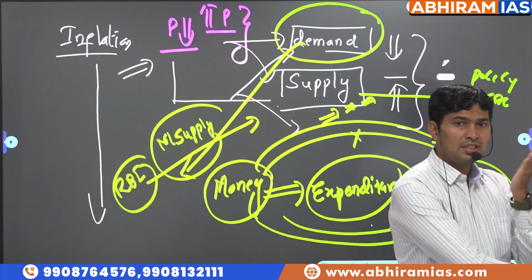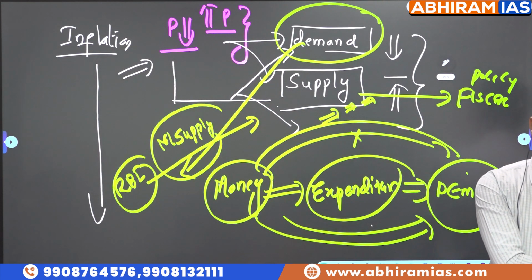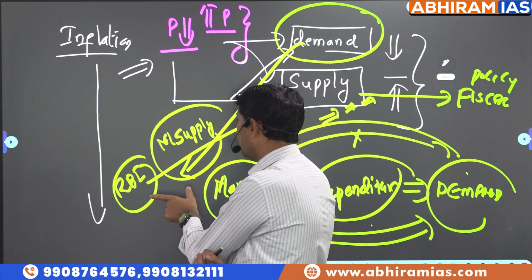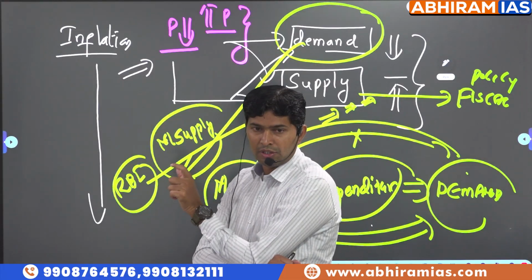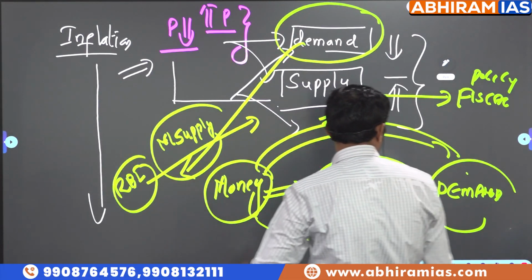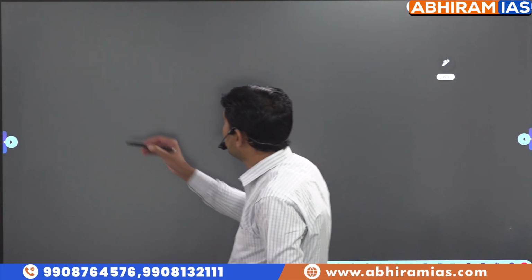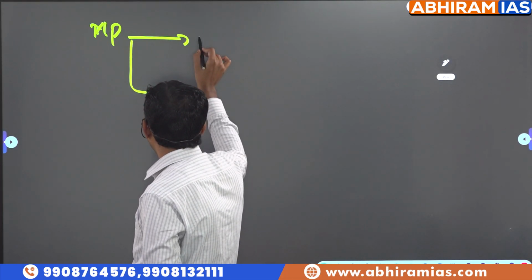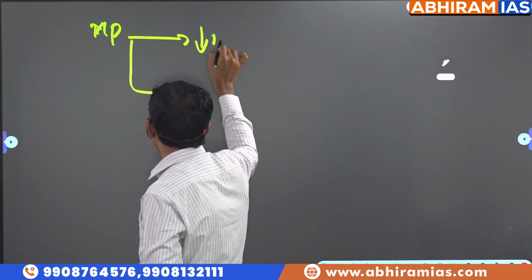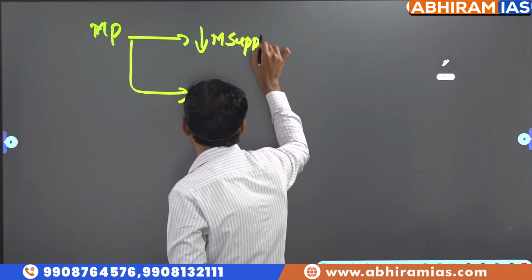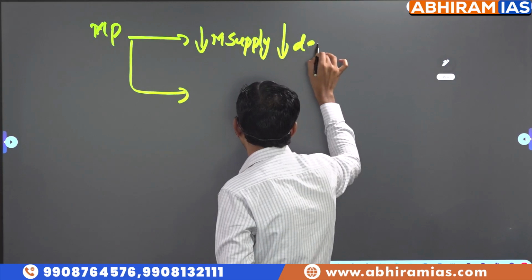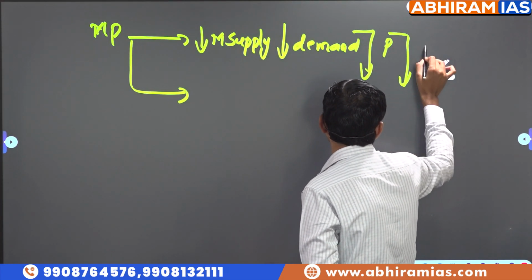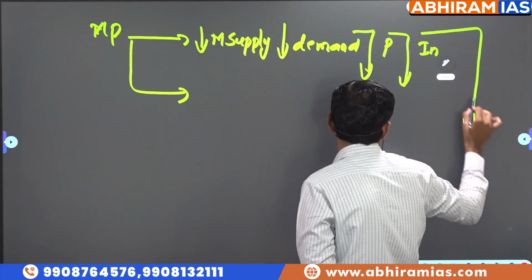So these supply side measures are taken by whom? Finance Ministry. Whereas demand side measures are taken by RBI, which are called monetary policy tools. So what is the objective of monetary policy tools? Through monetary policy tools, we want to decrease money supply. When do we want to decrease money supply? To reduce demand, to control prices, to bring inflation under control.